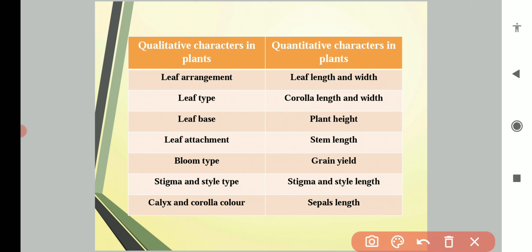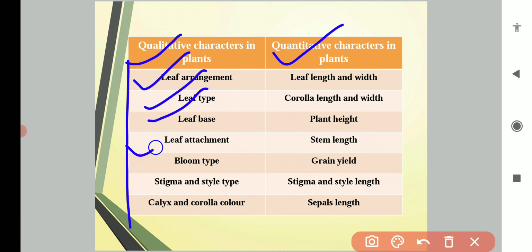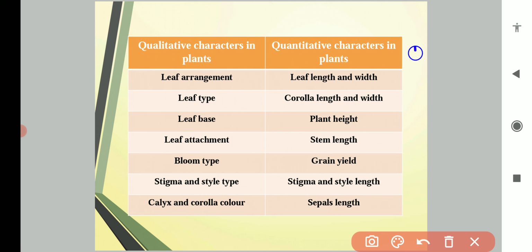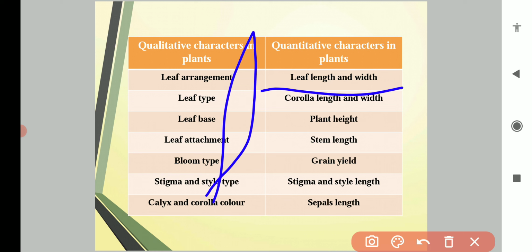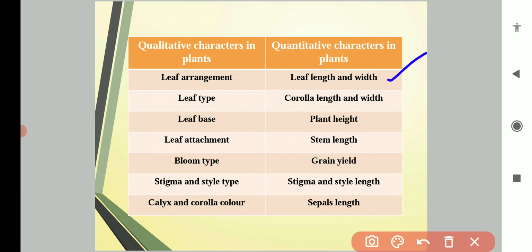Then these are some examples of qualitative and quantitative characters in plants. Qualitative characters include leaf arrangement, leaf type, leaf base, leaf attachment on the stem, bloom type meaning flower type, flowering type, stigma and style type, calyx and corolla color. And quantitative characters include leaf length and leaf width, because either leaf length or leaf width can be measured in centimeters or millimeters, so this is a quantitative character.